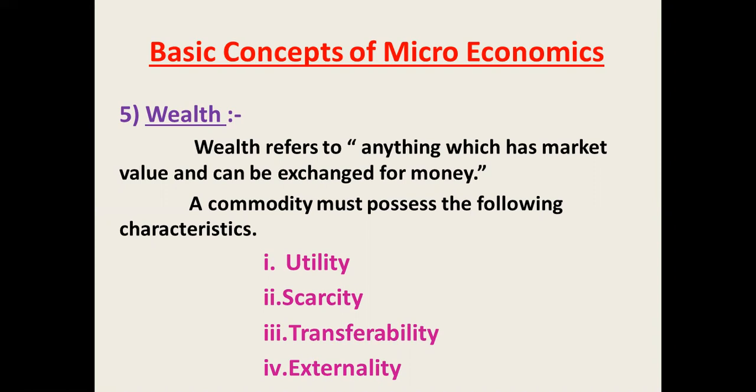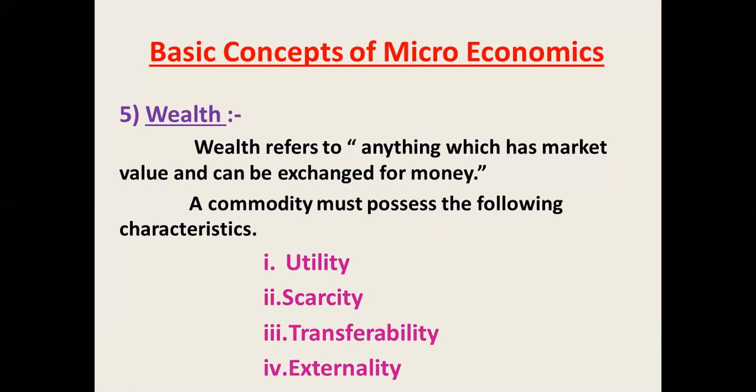Then next is transferability. See, money is easily transferred, the value of that commodity, because it is expressed in money. So a commodity should be transferable from person to person as well as from place to place. It is easy if the good is material or tangible, then only is it possible to transfer it from place to place. For example, a vehicle, then jewelry, etc. We transfer those commodities from one place to another, one person to another. So that is called transferability.